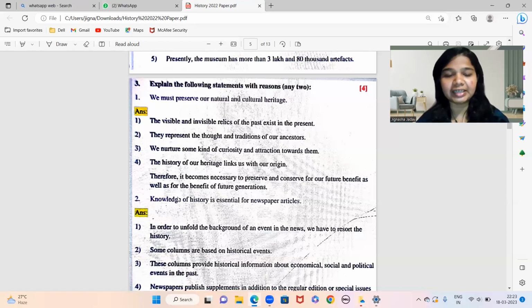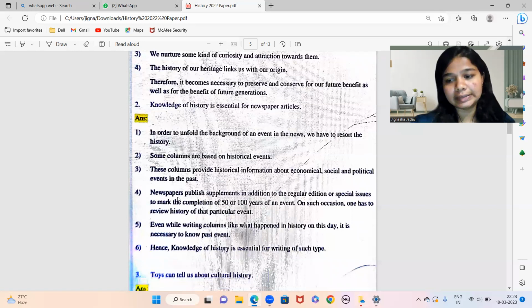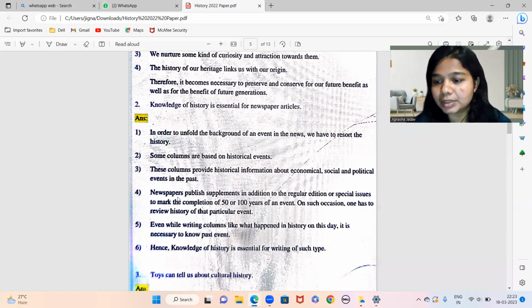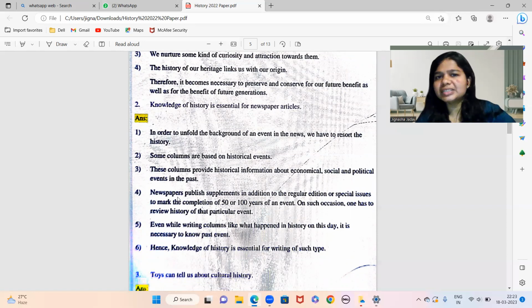Okay? Coming to the second point, knowledge of history is essential for newspaper articles. This again is from chapter number 5, mass media and history, and the concept is history of mass media. So why is knowledge of history essential for newspaper articles? In order to unfold the background of an event in the news, we should definitely have the history of the topic, right? When you talk about anything, you research about it.